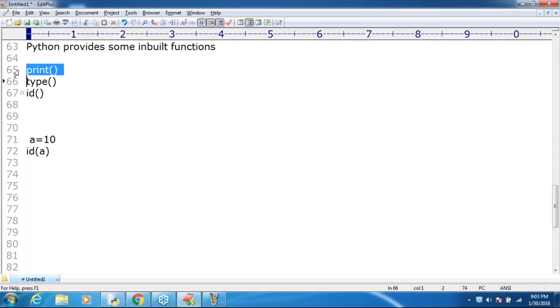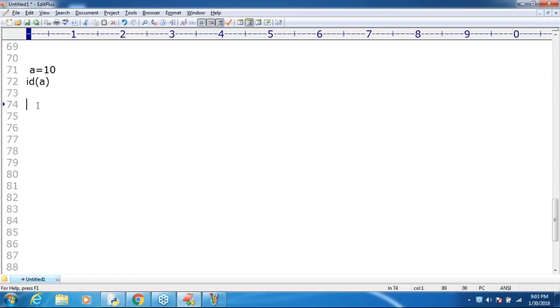Can I go to the next level? These are the things you should be aware of. Now let me talk in detail about the int data type and the remaining data types.